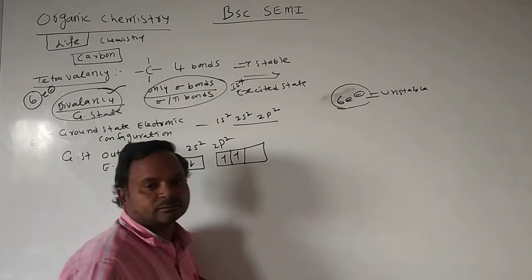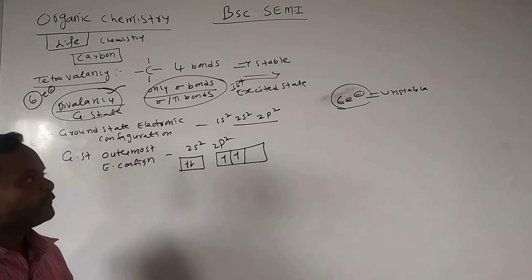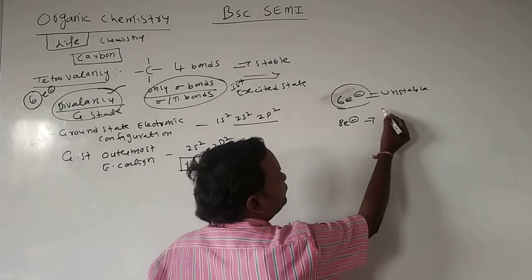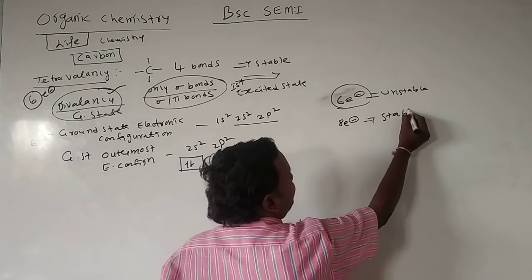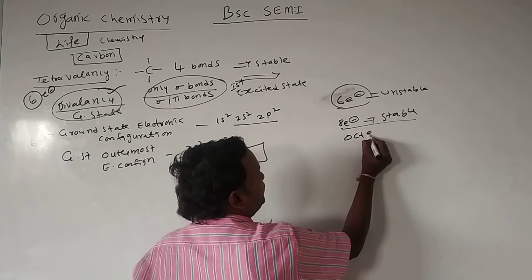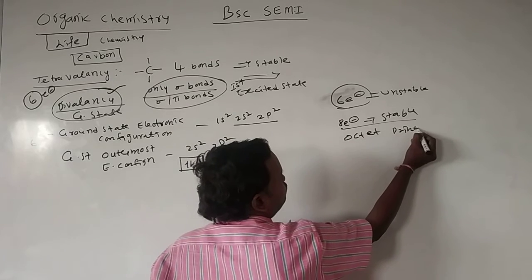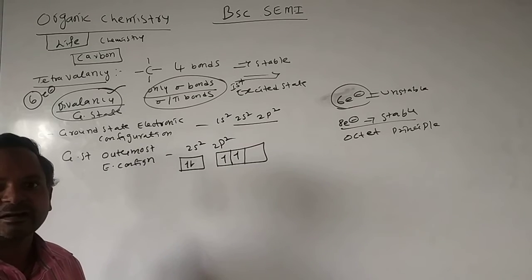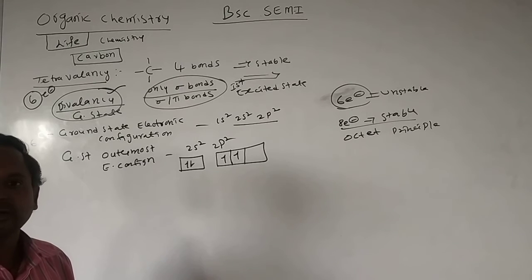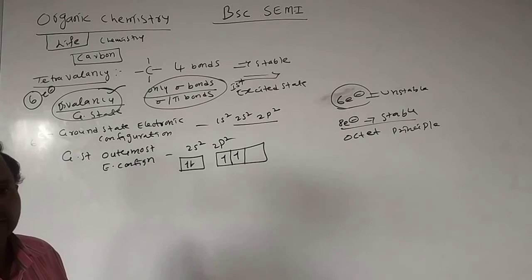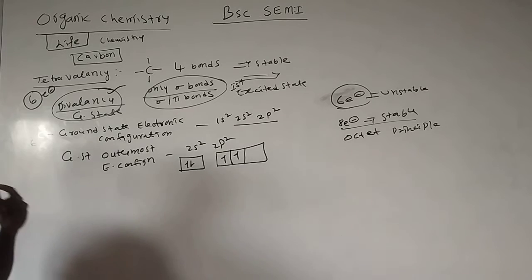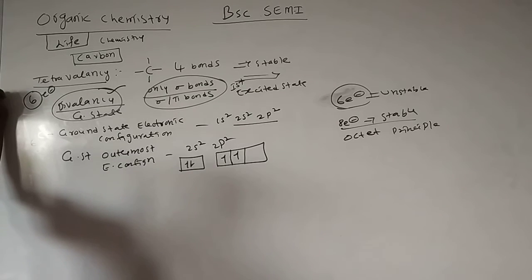But which is stable? Which has 8 electrons in the outermost shell, after or before forming a compound? That should be stable. That we call the octet principle: elements or molecules which show 8 electrons after forming bonds should be stable. Okay, in the ground state it is unstable.